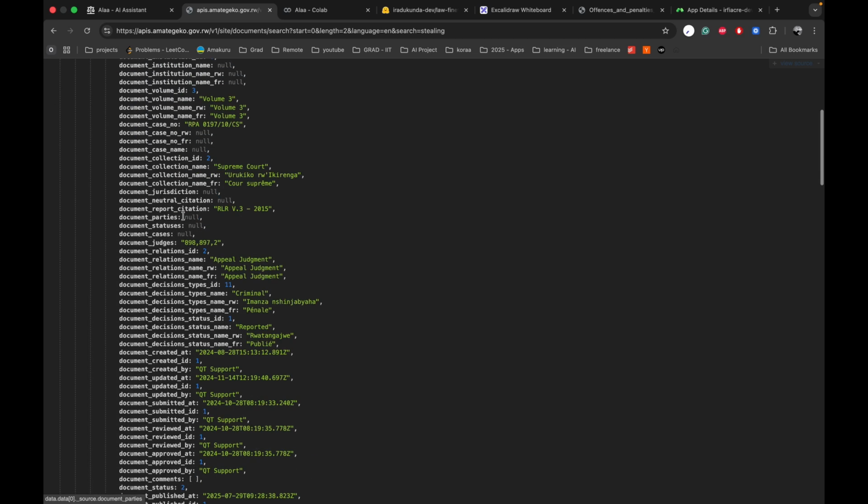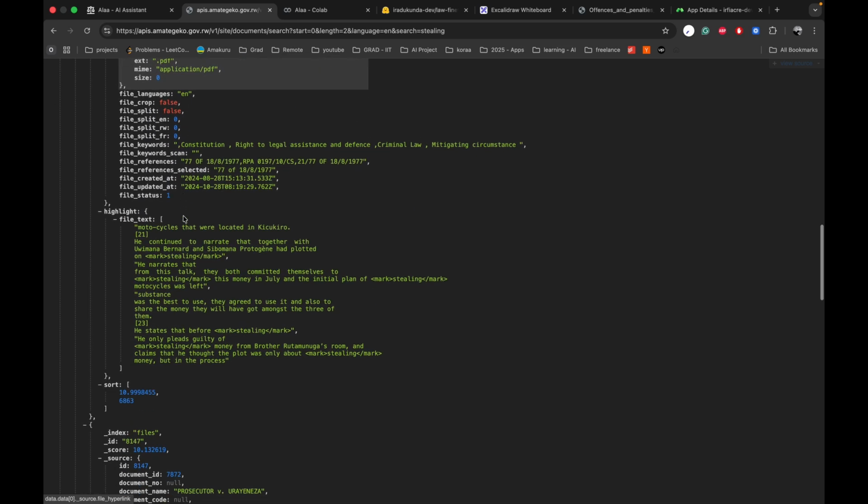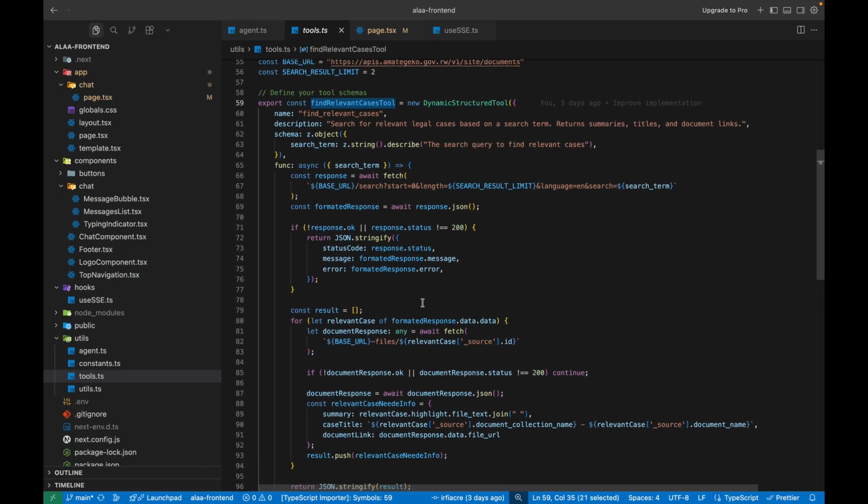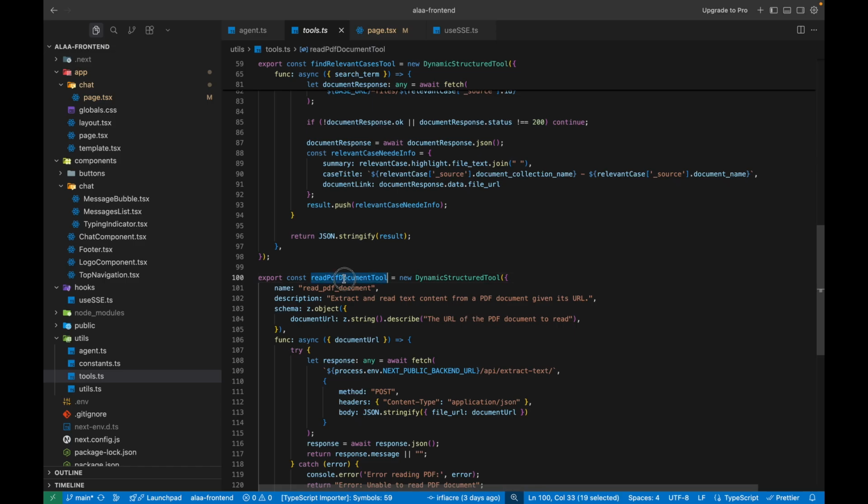And one piece of information the model is going to like is this file, like highlight. So it's like a summary about the text. It's not well structured, but it's the one that we have. And now another one is the read PDF file.